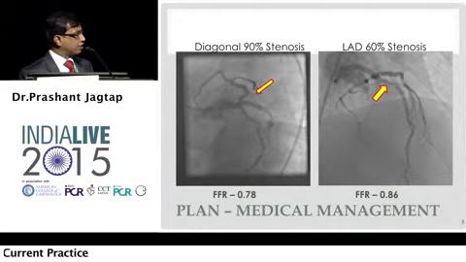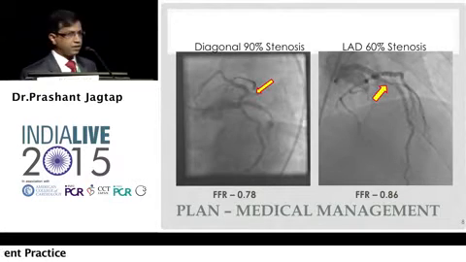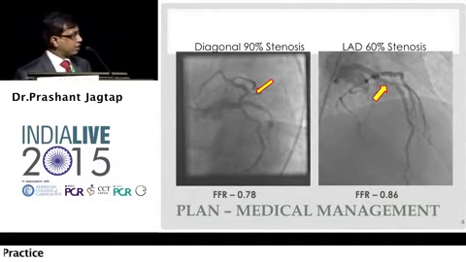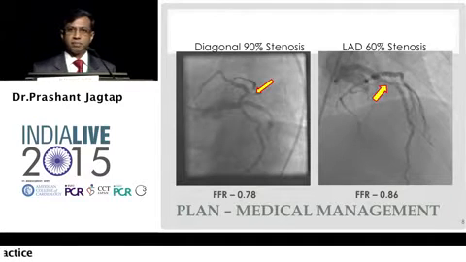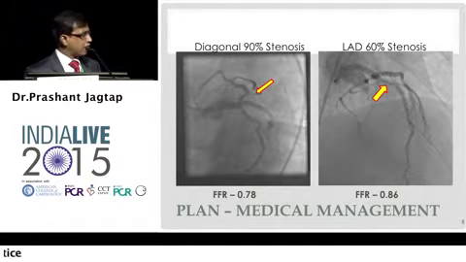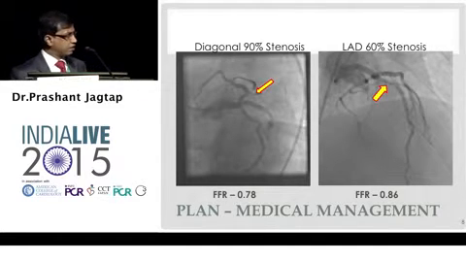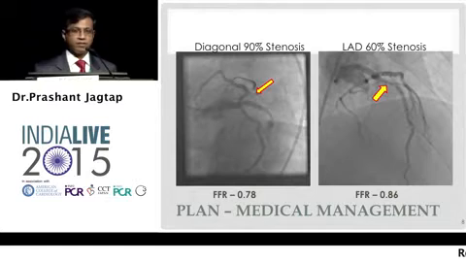The FFR across the diagonal was 0.78, and across the LAD 0.86, emphasizing the fact that the angina is due to the diagonal and he can be managed medically. I had shown this case about 2 years back in the same forum, and the patient is doing clinically very well.